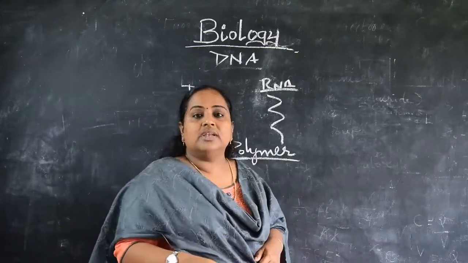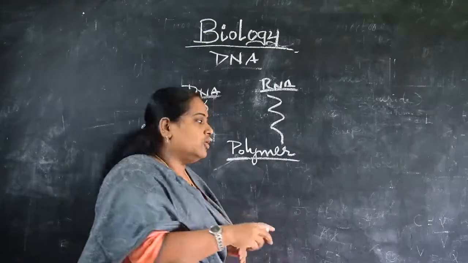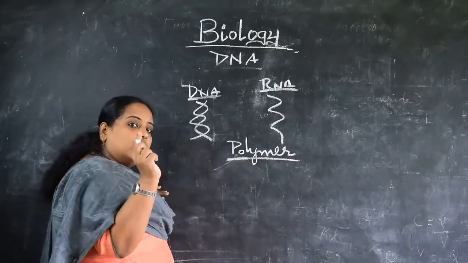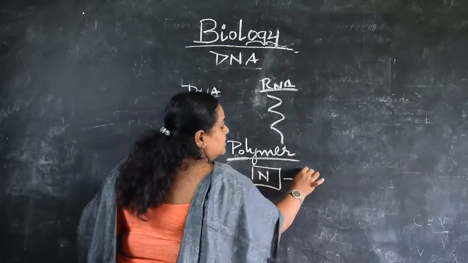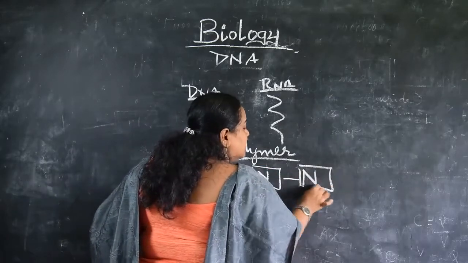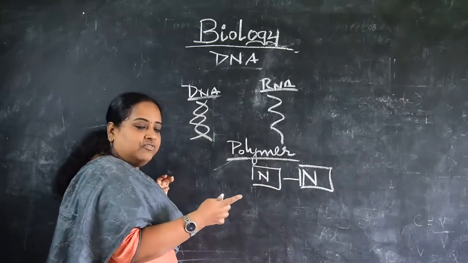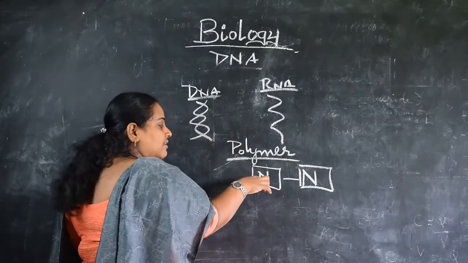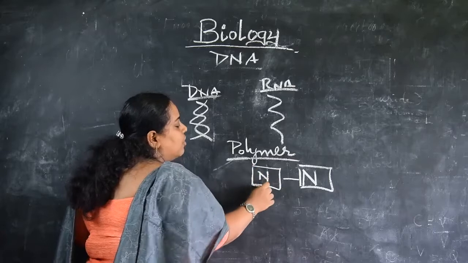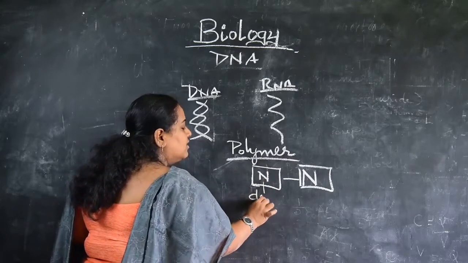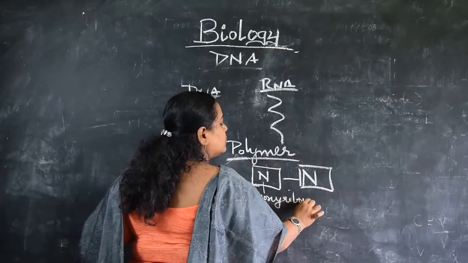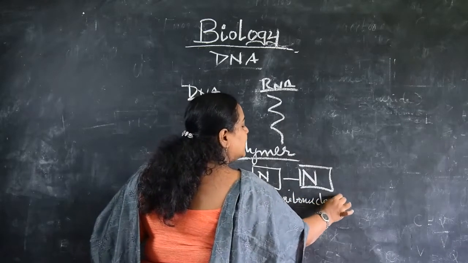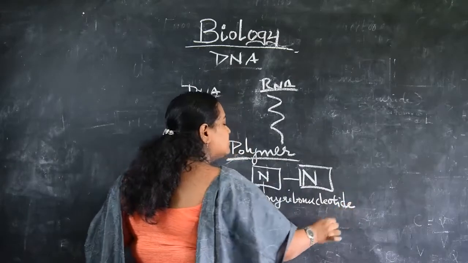Here the monomer unit is the deoxyribonucleotide. I am drawing it for you. We will keep this box, this one N, as one deoxyribonucleotide structure.